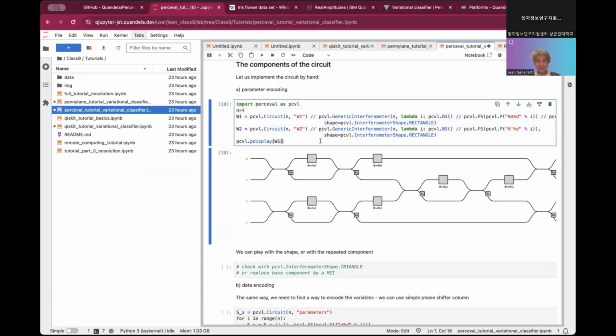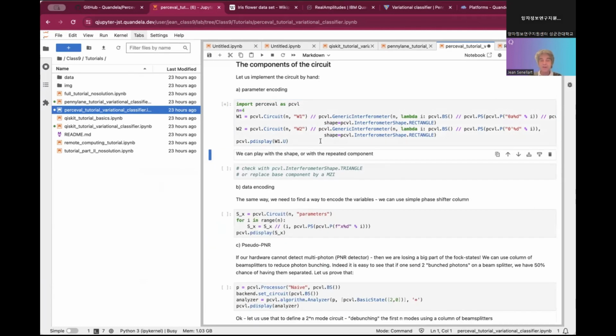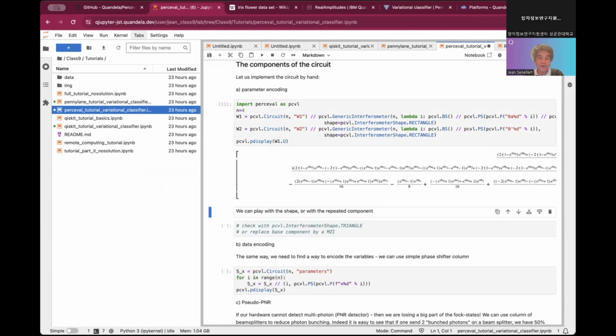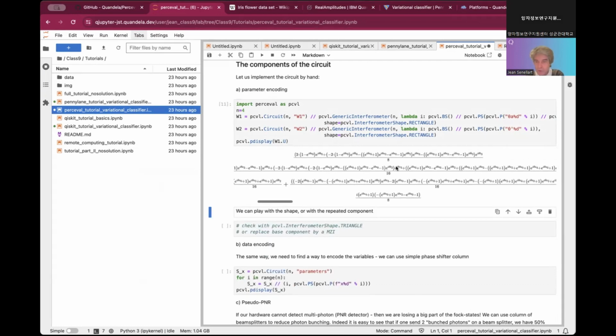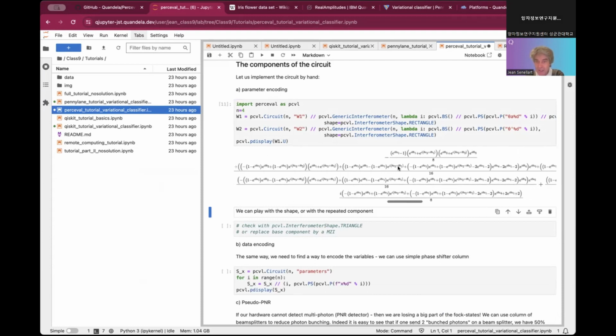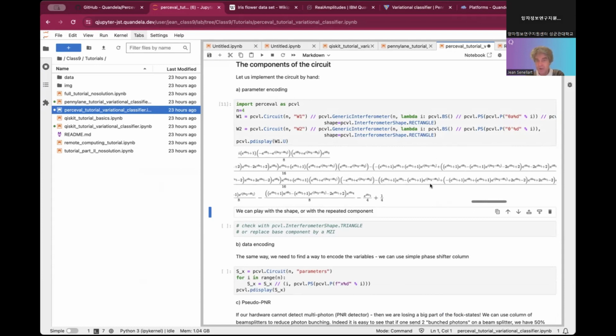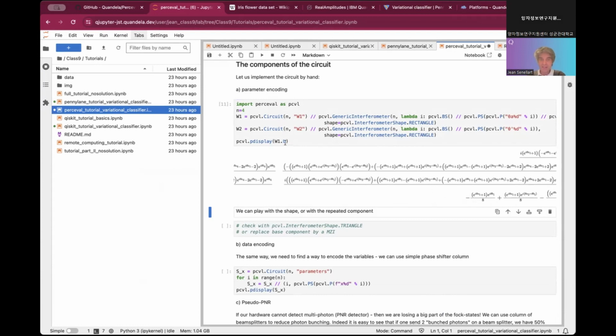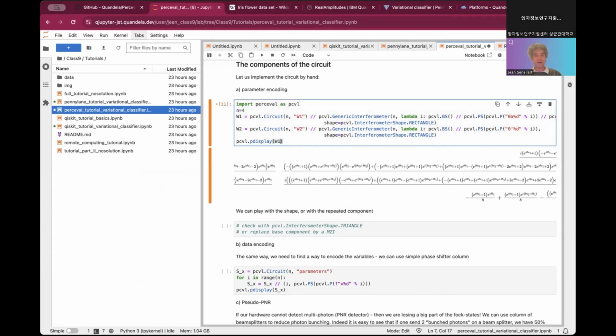We can display, if you want, the unitary of W1. It will take a little bit of time because this is a parameterized circuit. Since it is parameterized, we can get the numeric value of the unitary. We can just compute the symbolic one, and you see that the expression is quite complex, with all the phases mixing and combining into this 4x4 matrix. So this is our building block.